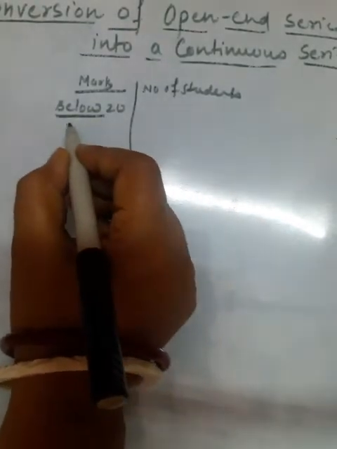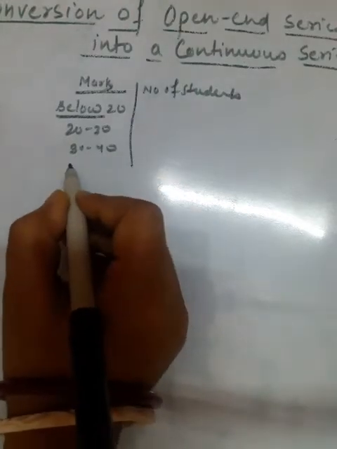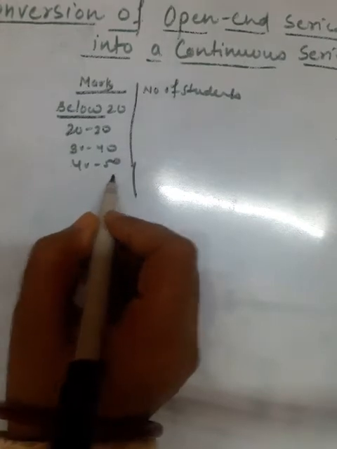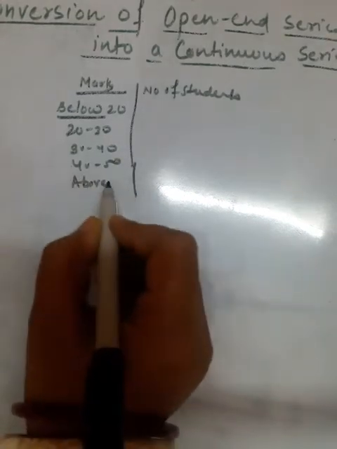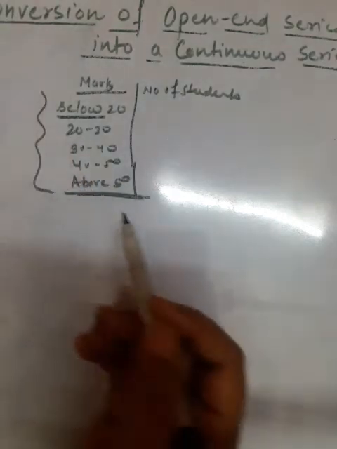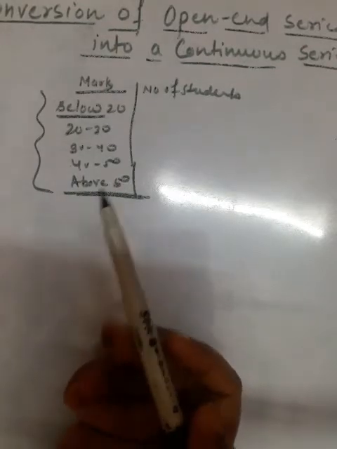Suppose below 20, then 20 to 30, then 30 to 40, and 40 to 50, and in the last class, in place of the upper limit, the word above will be written. If there is such a series, then that kind of series is known as an open-end series.